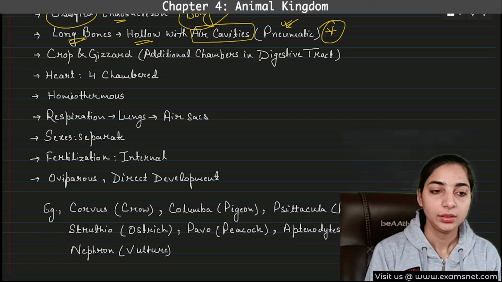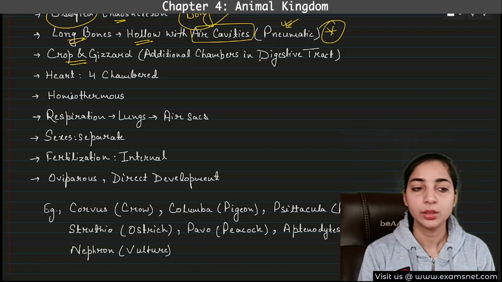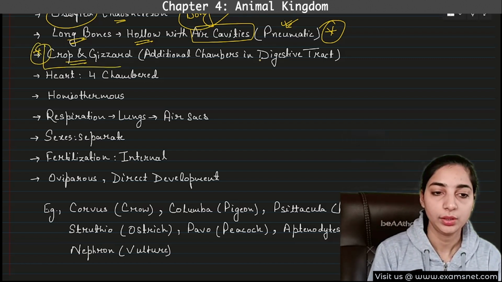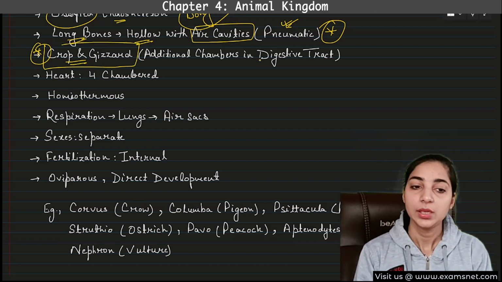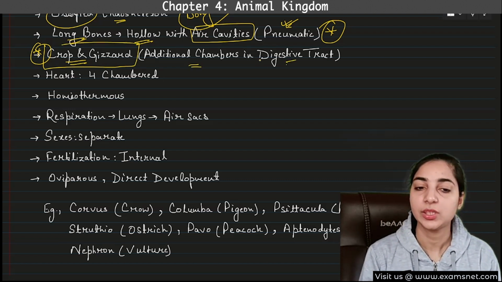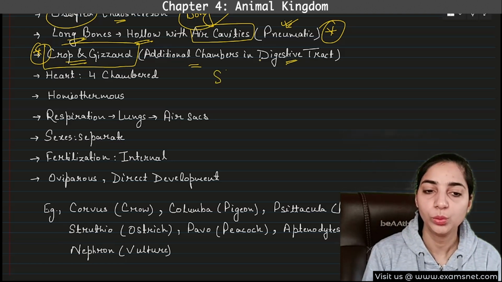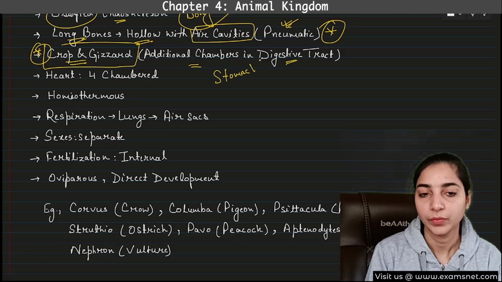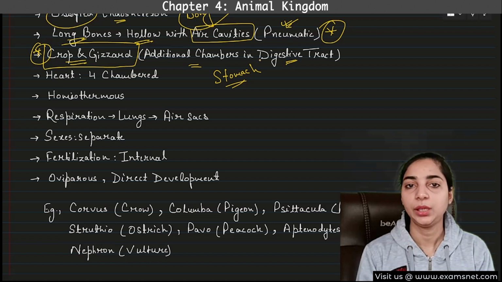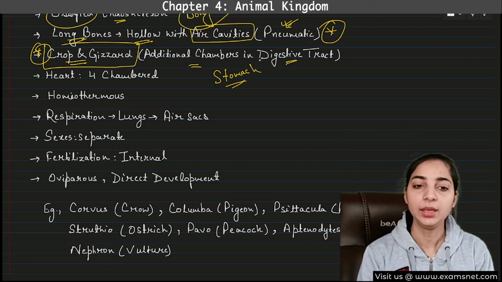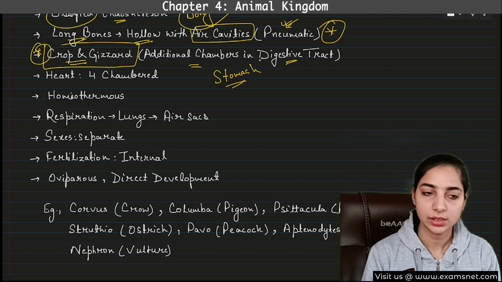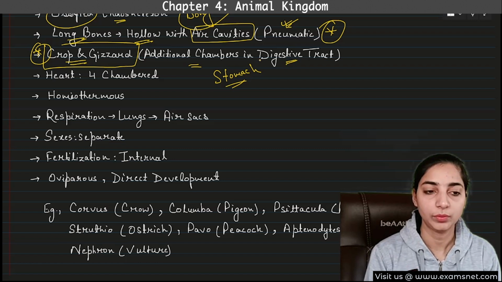Okay, then crop and gizzard. What are crop and gizzard? This is again another important feature of the birds. These are additional chambers which are present in the digestive tract, and their function is similar to that of the stomach. So crop and gizzard are similar to the stomach, and these are the additional chambers in the digestive tract. This much only you have to remember.